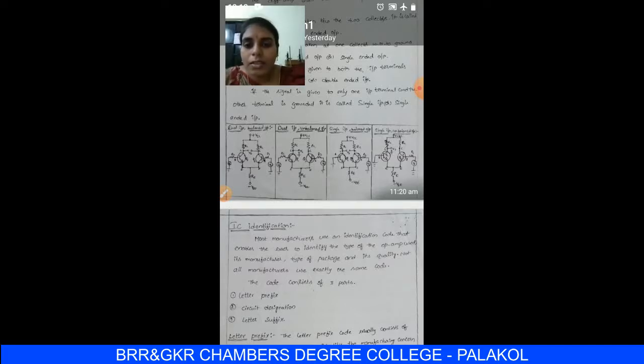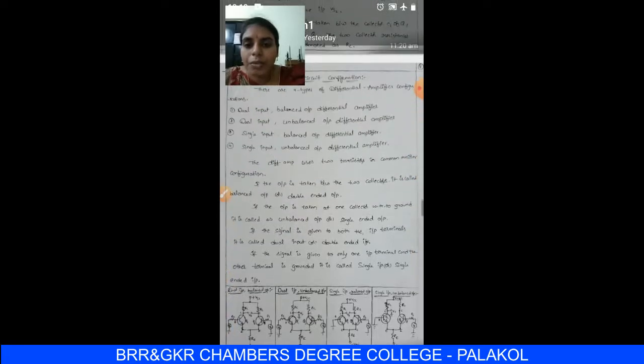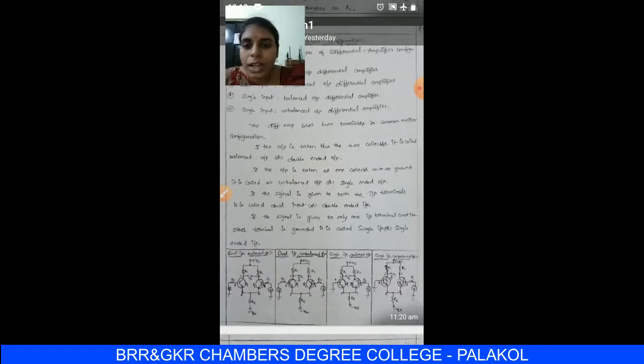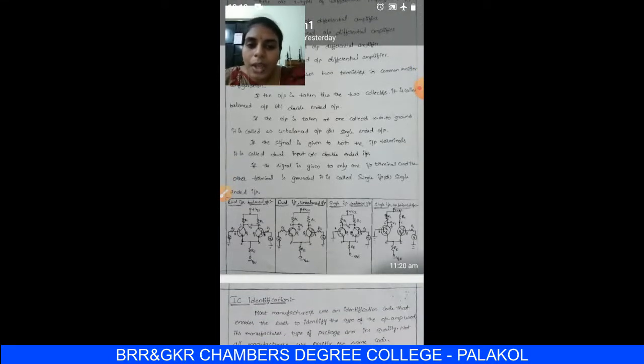These are very easy topics in differential amplifier configurations. Here we have the discussion that the differential amplifier uses two transistors in common emitter configuration. If the output is taken between the two collectors, it is called balanced output or double-ended output. If the output is taken at any one of the collectors with respect to ground, it is called unbalanced output or single-ended output.